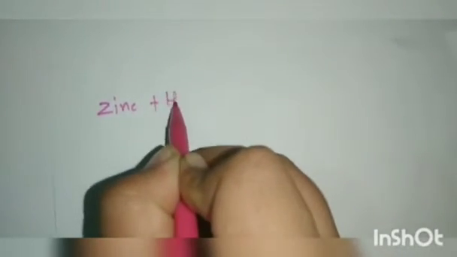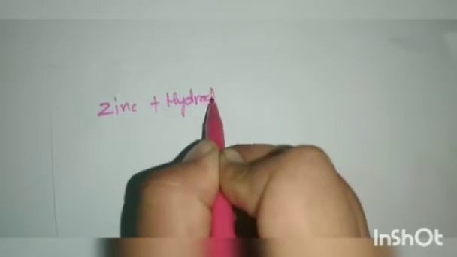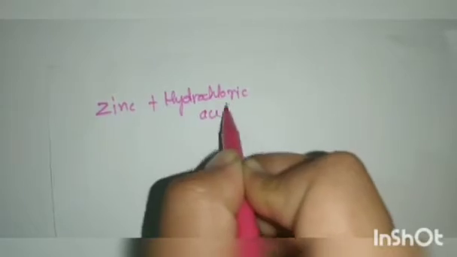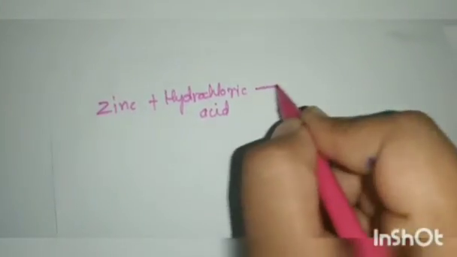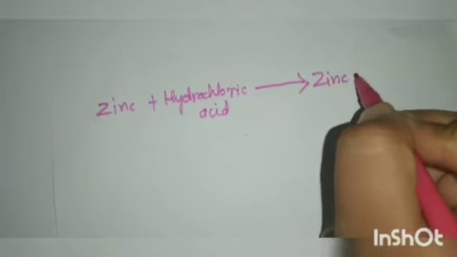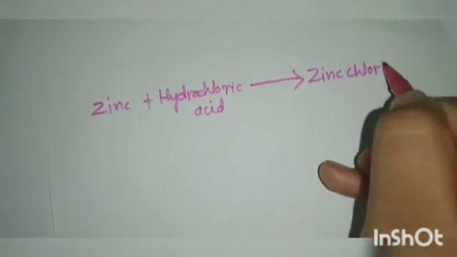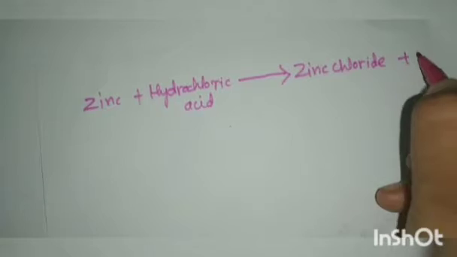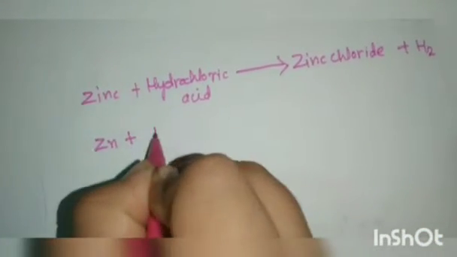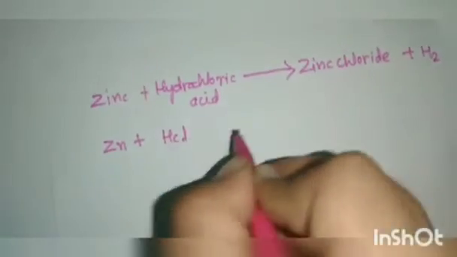Let's take another example. Zinc reacts with the hydrochloric acid. So it gives what? Salt, that is zinc chloride, and hydrogen. So the formula is Zn plus HCl, hydrochloric acid.